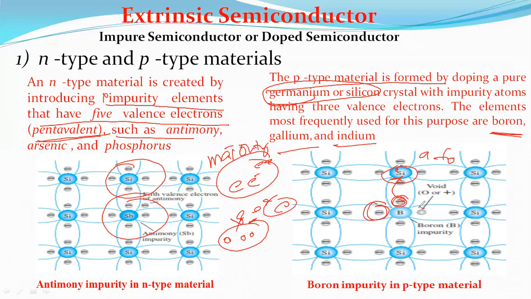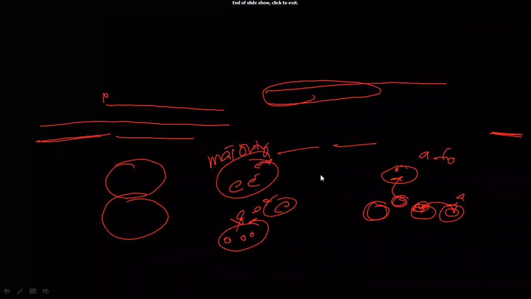For example, here there is no free electron, so this creates one space. This silicon tries to jump here, and one place is created, that is called a hole. The hole is represented by a small circle.